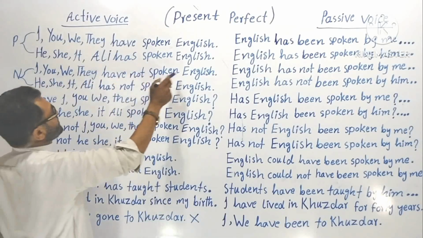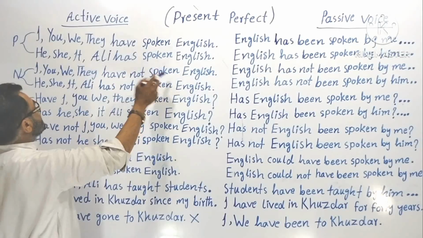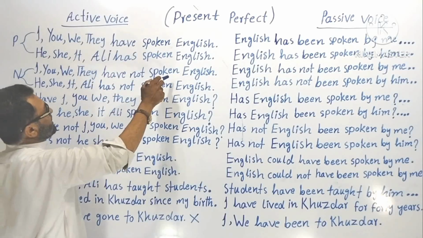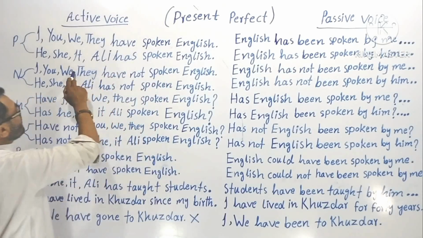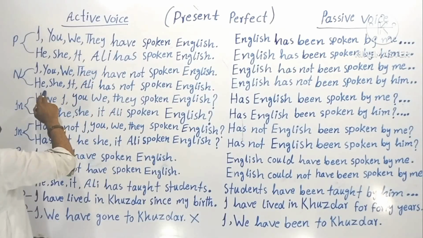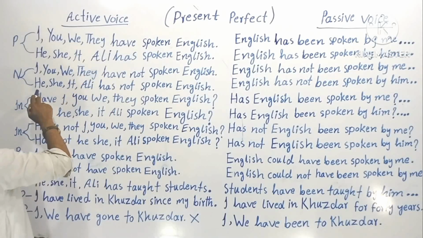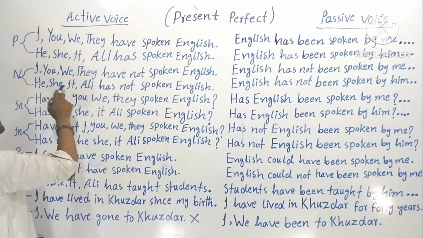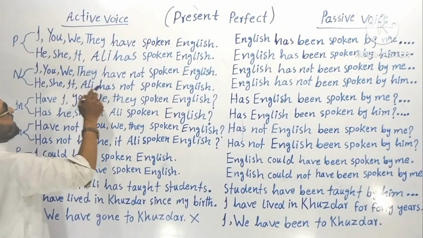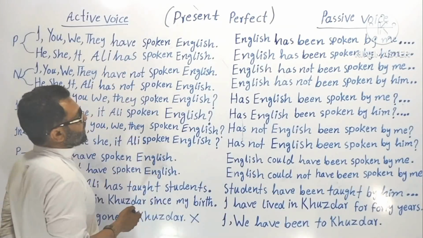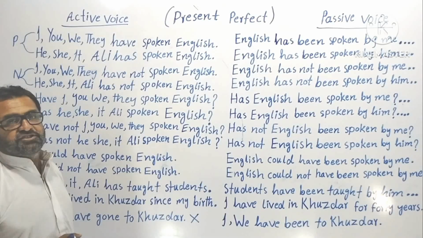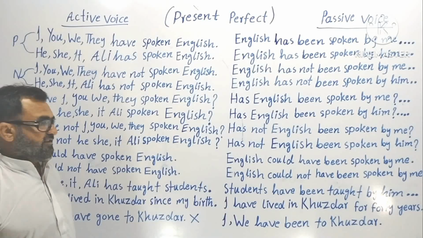I have not spoken English. You have not spoken English. We have not spoken English. They have not spoken English. Now this was plural subject, plural verb. Now singular subject, singular helping verb. He has not spoken English. She has not spoken English. It has not spoken English. Ali has not spoken English. Now this was your present perfect, active voice, negative sentence.